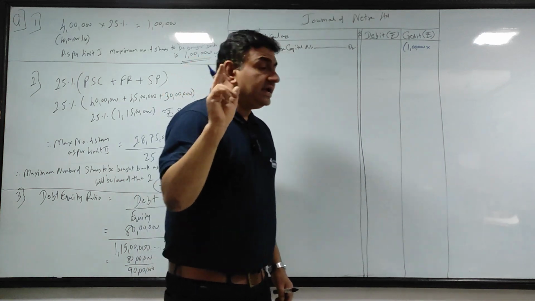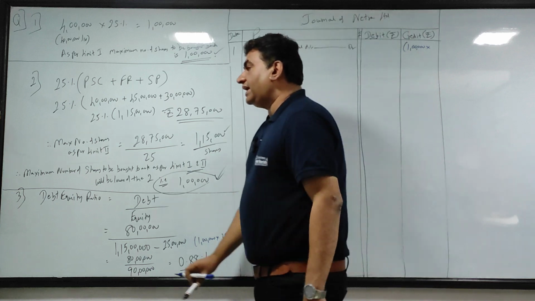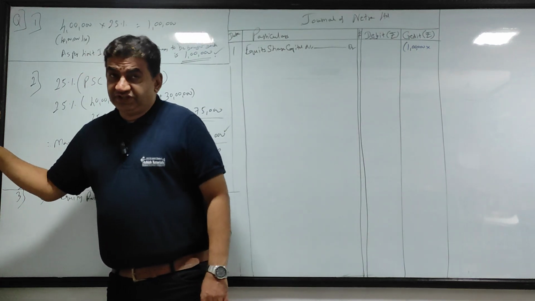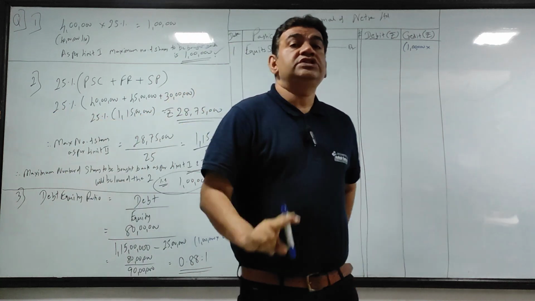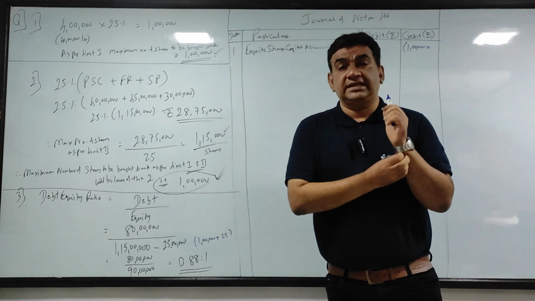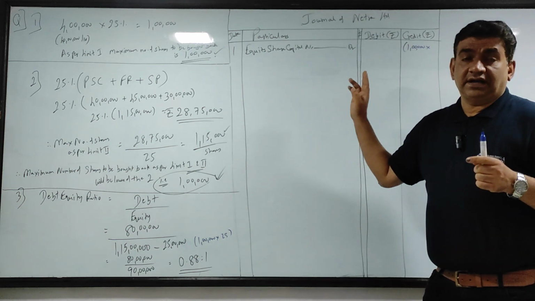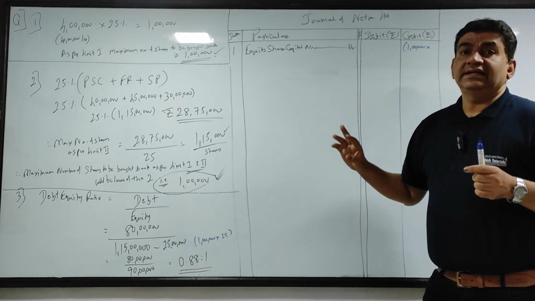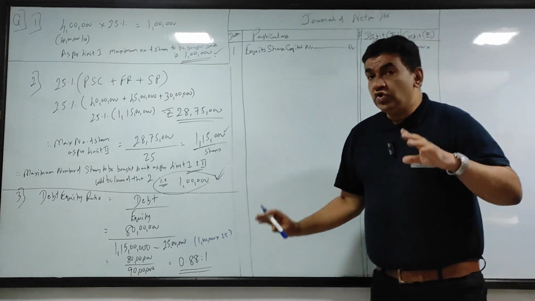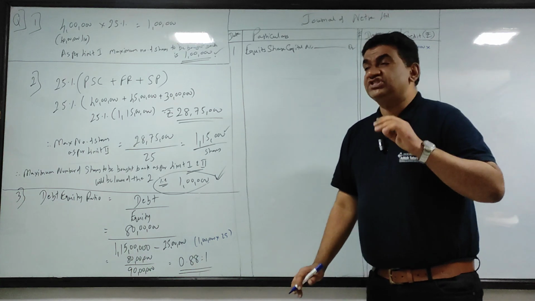I am buying back at a buyback price of 25, which includes 15 premium. How 15 premium? Because my face value is 10. Now remember, when I record share capital account, debit or credit, I cannot write more than the face value. So even though I am buying back at 25 rupees per share, my face value is 10.